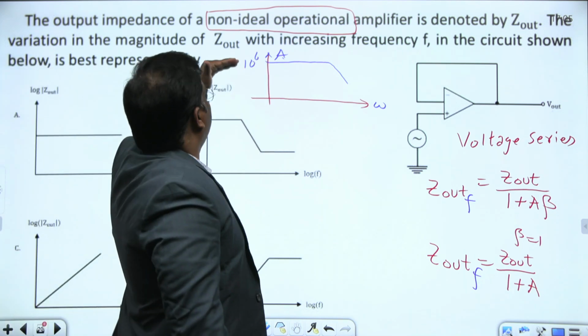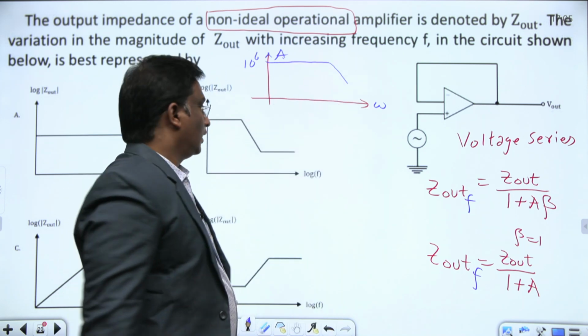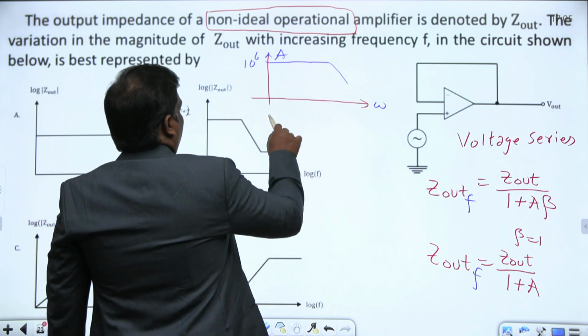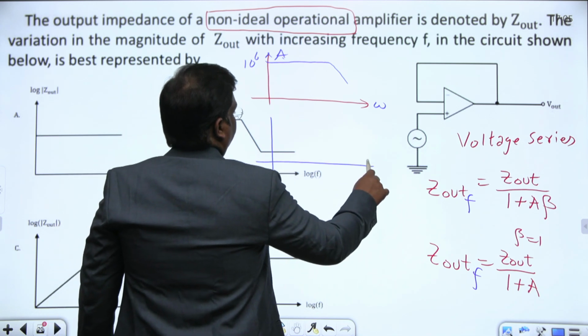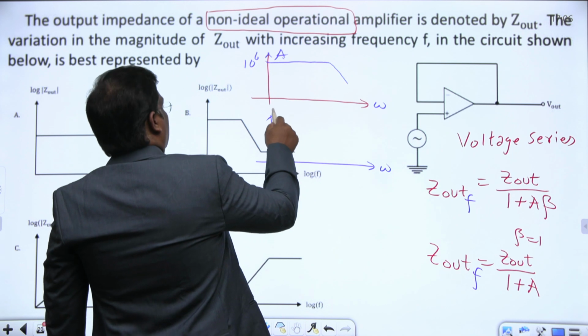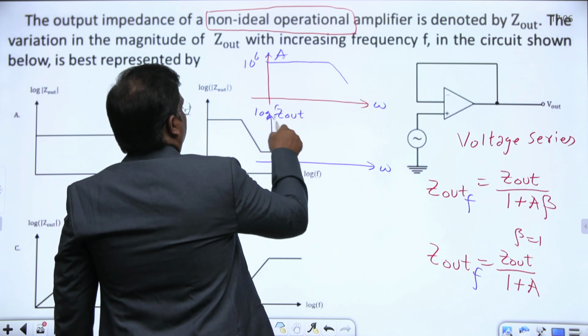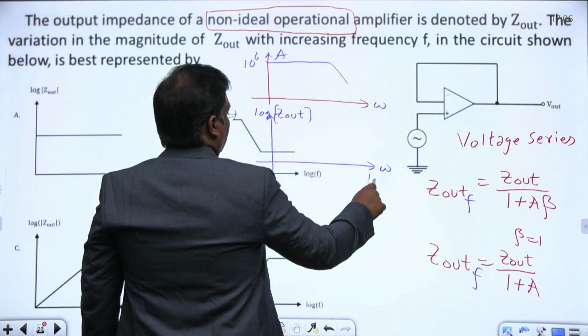Initially it's constant, and as frequency increases, gain decreases. Then how will the Z out curve be? If I plot log of Z out with respect to log of frequency.